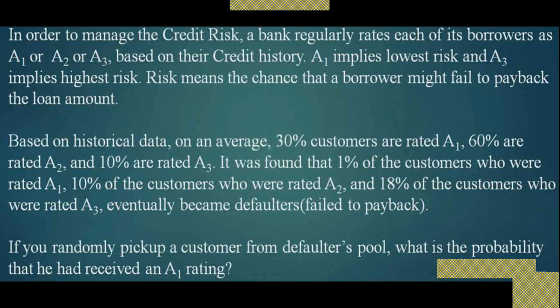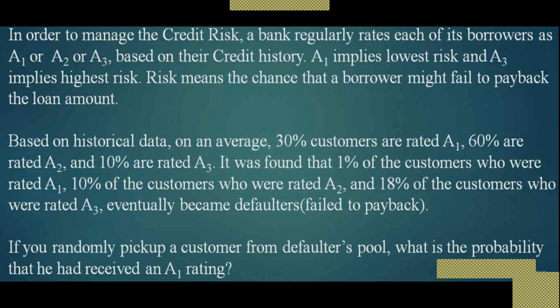Very interesting example. Understand this example very carefully. It is very interesting, and it is a real life example. So out of this 30%, the 30% are rated A1, that is they are very good customers.